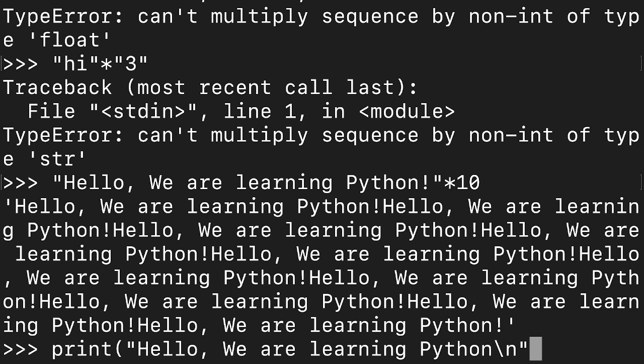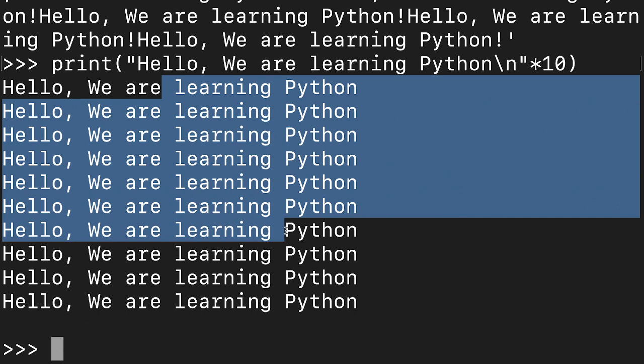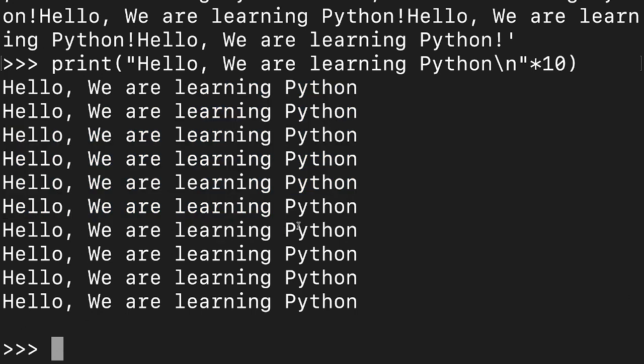Like this, and 10. Now you see the output is coming, so the line is printed 10 times. So that is the benefit: in other languages we use loops and all for this, but here just by writing one single statement you can do this task. Hundreds, thousands of times you can print. So that is the benefit of this operator. I hope it is clear.